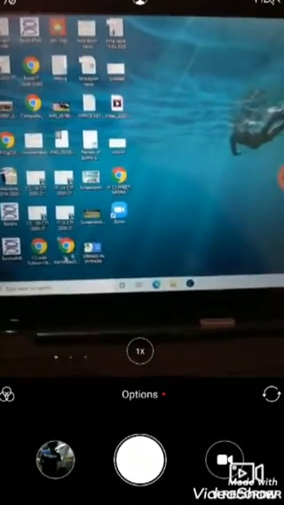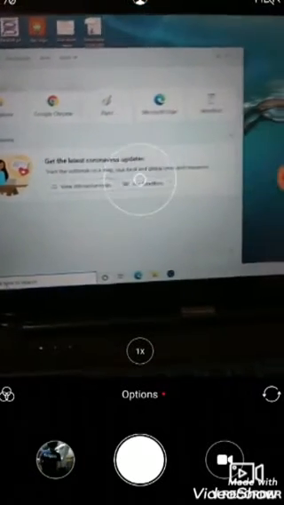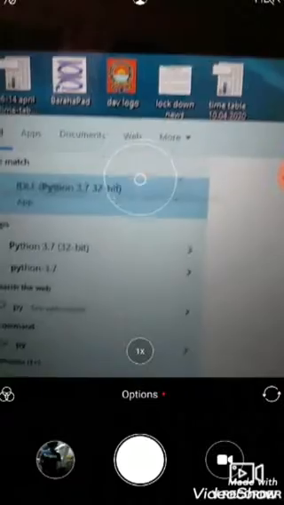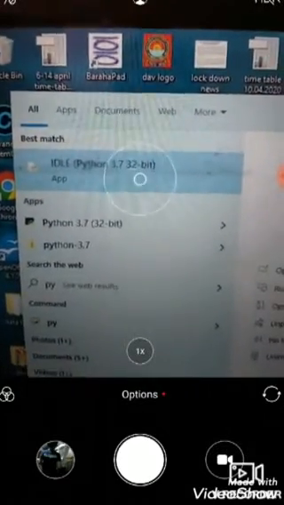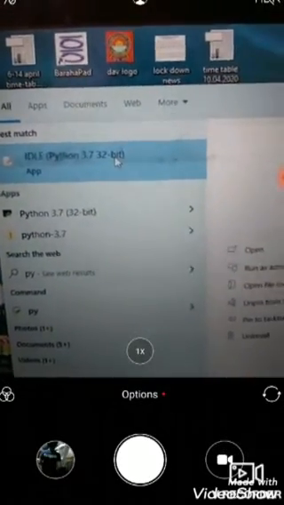Here I just open the Python shell. You can see IDLE Python that is already downloaded by me. Let's open this.